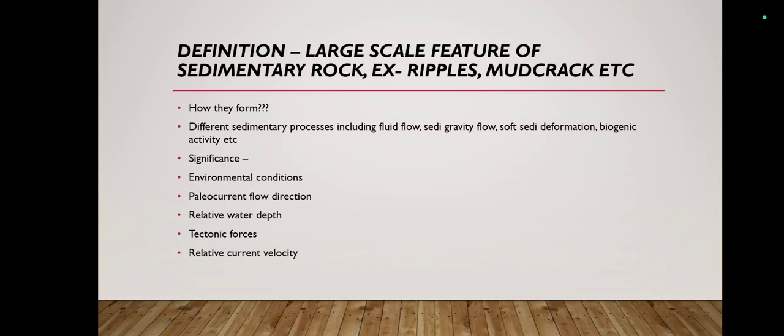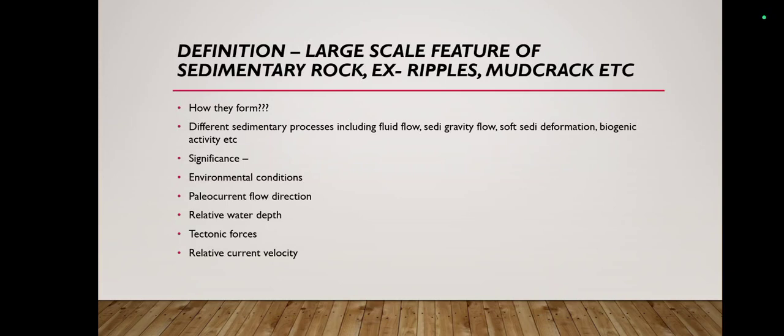Now coming to the relative water depth and relative current velocity, we can club them together because they are highly related for the formation of certain sedimentary structures. For example, dunes, which are an undulating form of large scale ripple. Antidunes also form as an undulatory form of current ripples.